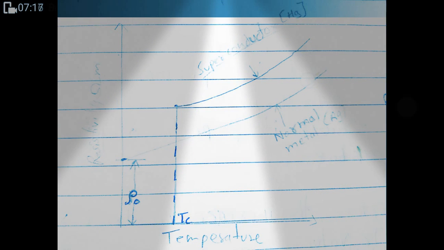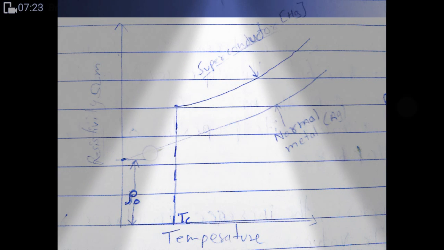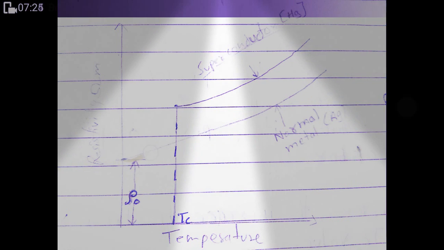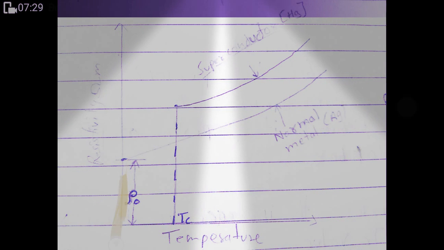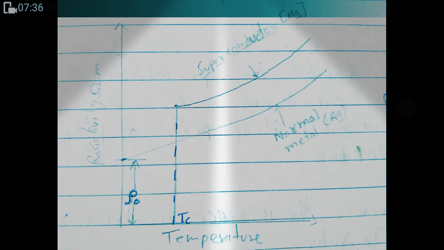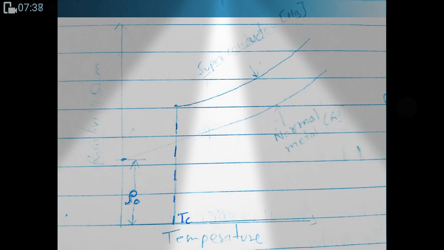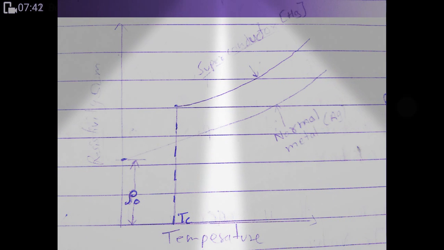The normal metal, like the silver we have taken, will decrease in resistivity as the temperature decreases, but not to zero. It has some resistance, which is known as residual resistance, which is always there at some level due to the scattering of electrons from crystal defects or the impurity added to the material.